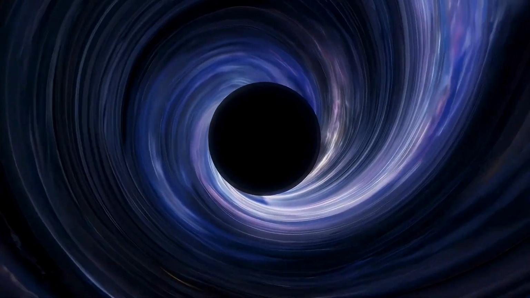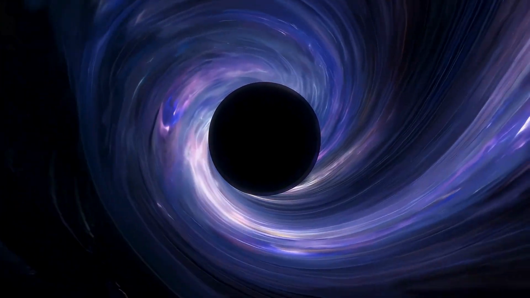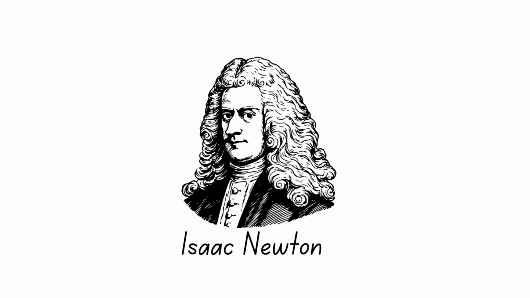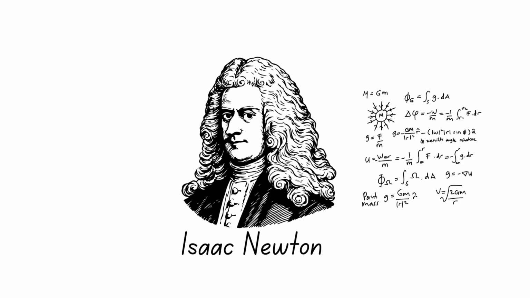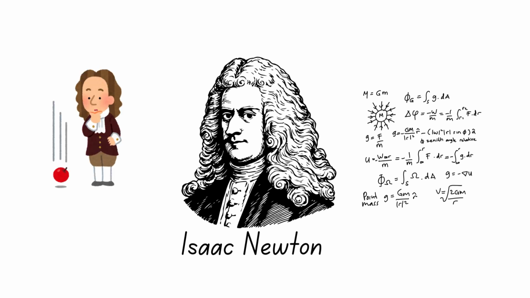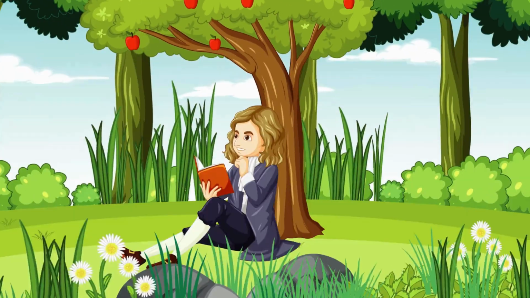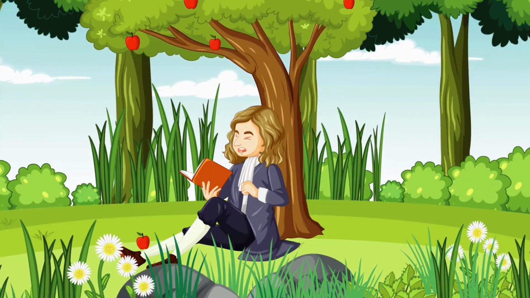Gravity. It's something we all experience every day. But have you ever wondered how it works? Isaac Newton first developed a theory to describe gravity in the 17th century, and this theory has since been associated with an incident where he observed an apple falling from a tree. He realized that there was a force pulling the apple down towards the earth. This force he called gravity.